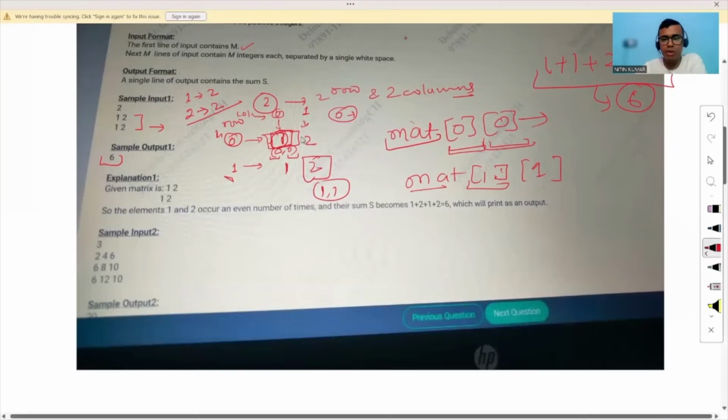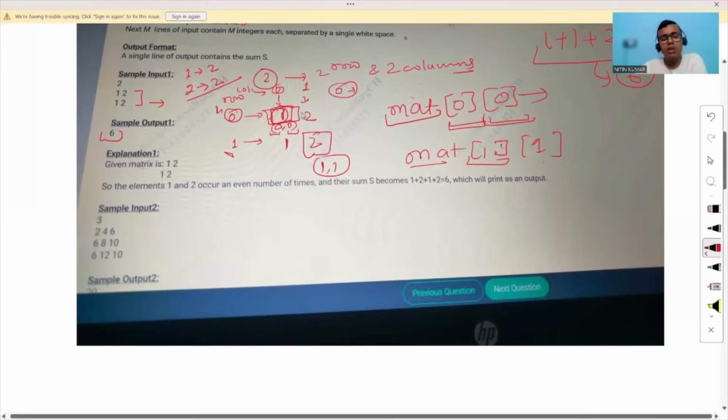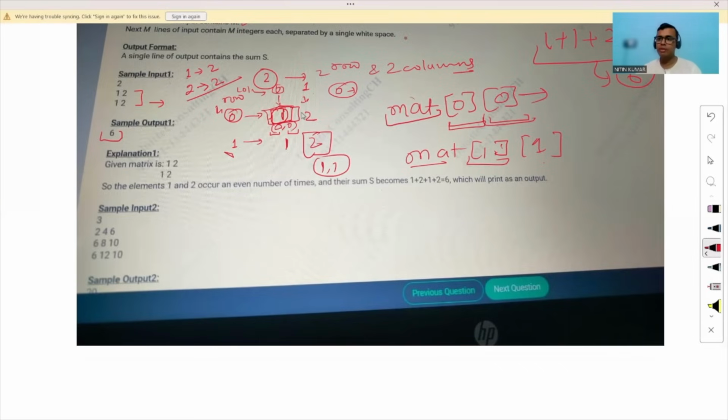Now in the explanation part, the same thing has been written. Now consider again the next input to understand it even better. You can see the size of the matrix is 3, that means 3 rows and 3 columns, and the elements are respectively 2 4 6, 6 8 10 and 6 12 10.